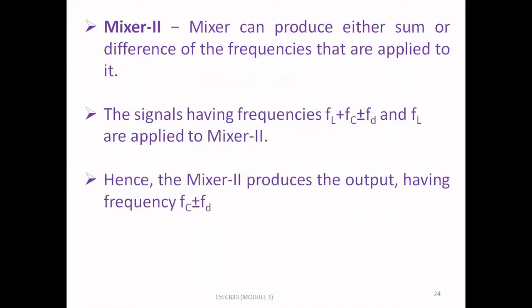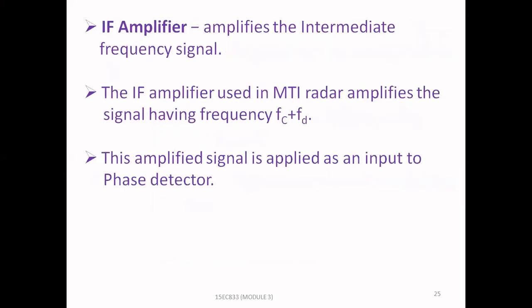Mixer 2 can produce either the sum or the difference of the frequencies that are applied to it. The signals having frequencies FL plus FC plus or minus FD, and FL, are applied to mixer 2. Hence, mixer 2 produces an output having frequency FC plus or minus FD. IF amplifier: it amplifies the intermediate frequency signal. The IF amplifier used in MTI radar amplifies the signal having frequency FC plus FD. This amplified signal is applied as an input to the phase detector.